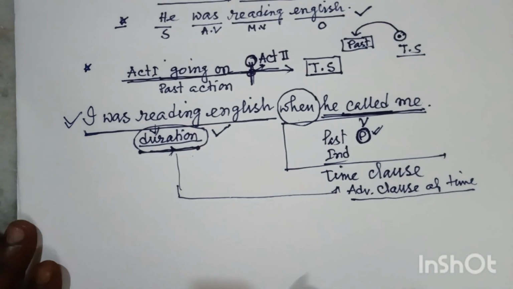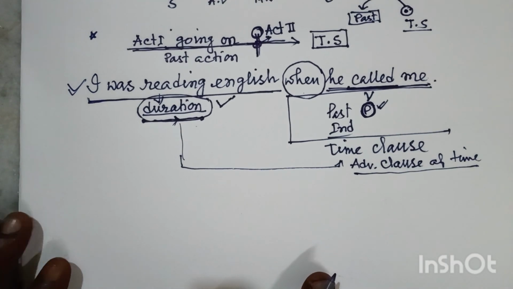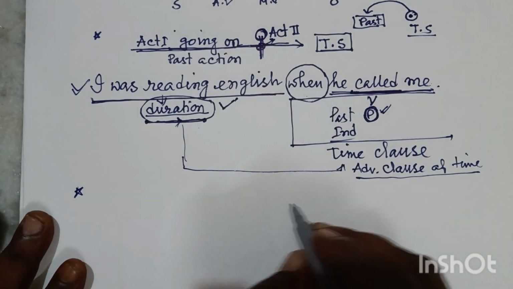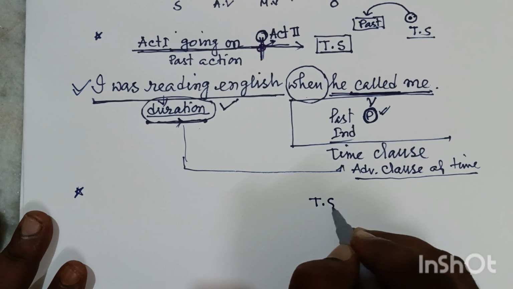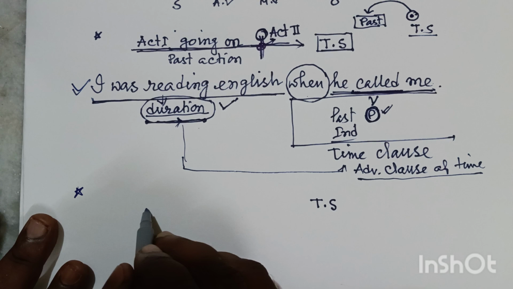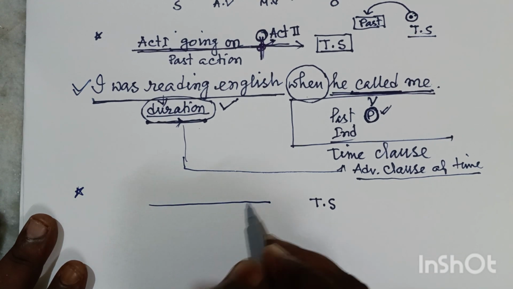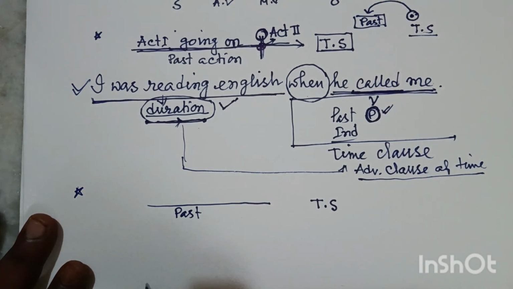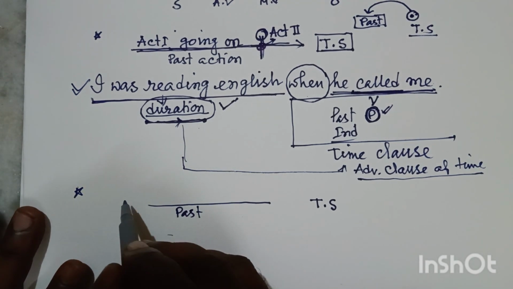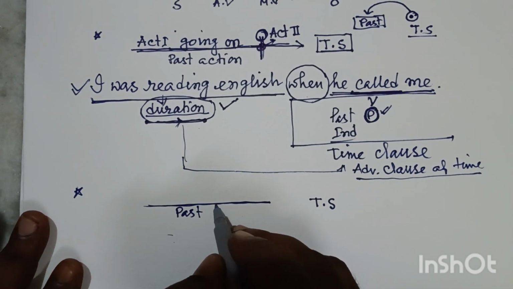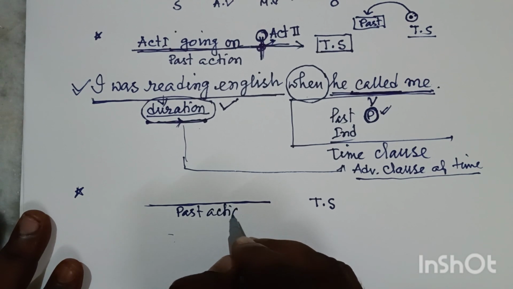Now there may be another concept. There may be another situation. What kind of situation? Friends, suppose this is our time of speaking, and obviously this part will be our past time. If I say any kind of action that takes place here, obviously it will be a past action.